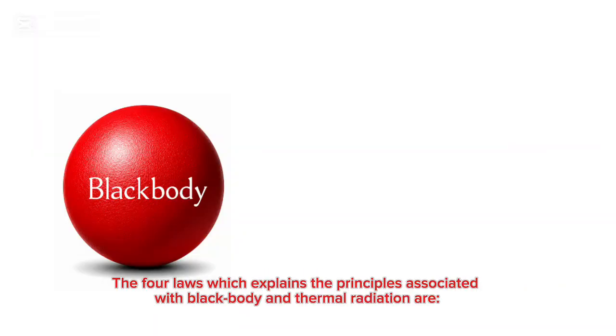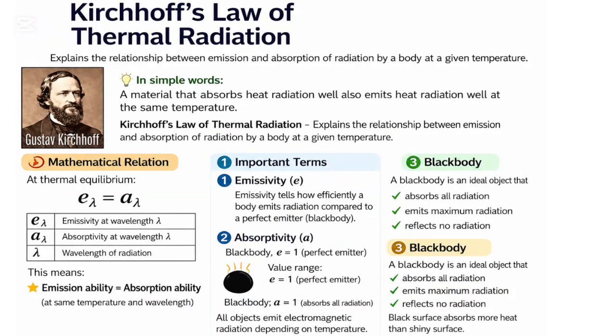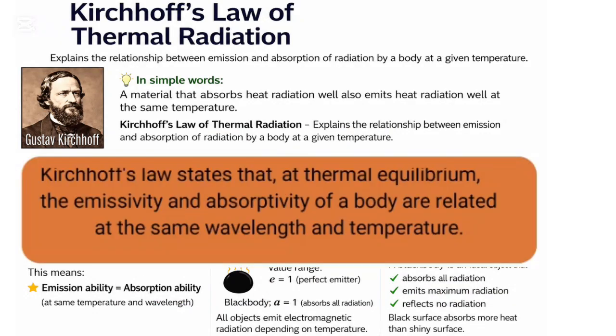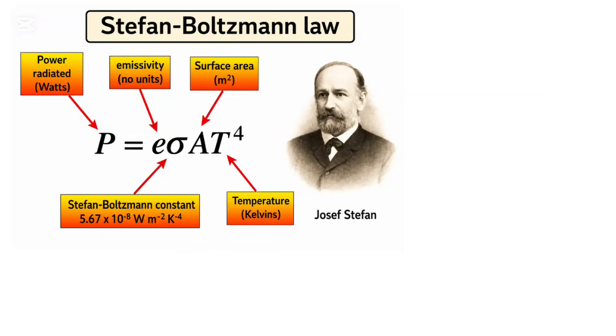The four laws which explain the principles associated with blackbody and thermal radiation are: 1. Kirchhoff's law of thermal radiation. Kirchhoff's law states that at thermal equilibrium, the emissivity and absorptivity of a body are related at the same wavelength and temperature. In simple terms, a good absorber is a good emitter. 2.